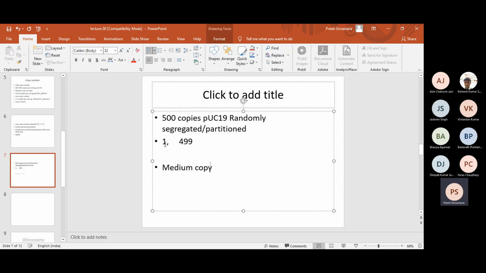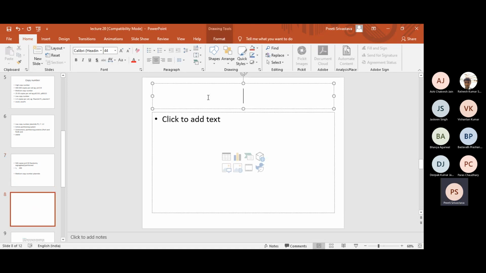Medium copy number plasmids usually lack a partitioning apparatus as well. So most of the time they are also randomly segregated, but there are a few reports, for example for plasmid R1, of different mechanisms which ensure the stability of the plasmid. Okay, so the next classification is based upon plasmid incompatibility.